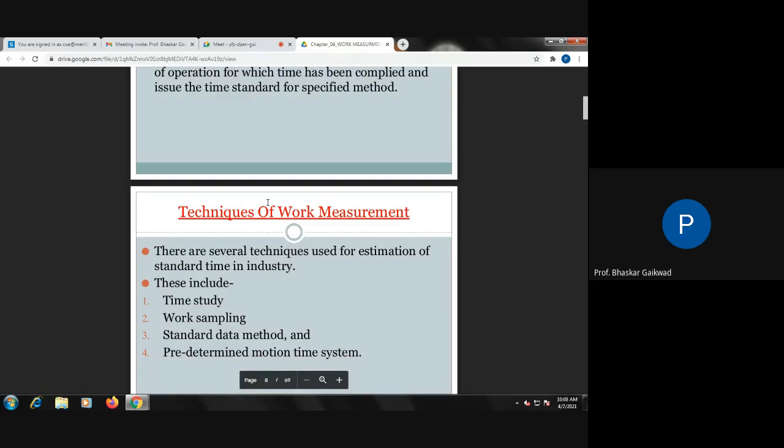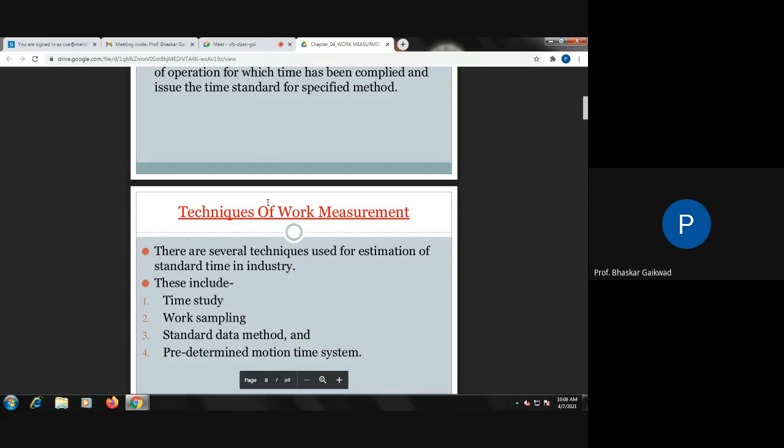Predetermined motion time system means whatever basic motions are there, the human body has certain basic motions. So we can assign, or already we have decided, the time for a particular motion. Just like yesterday, I gave one example of tightening a nut on the machine body. First of all, our hand will reach to the bin to collect that nut. Reaching is one of the motions. So we can decide the time for this.